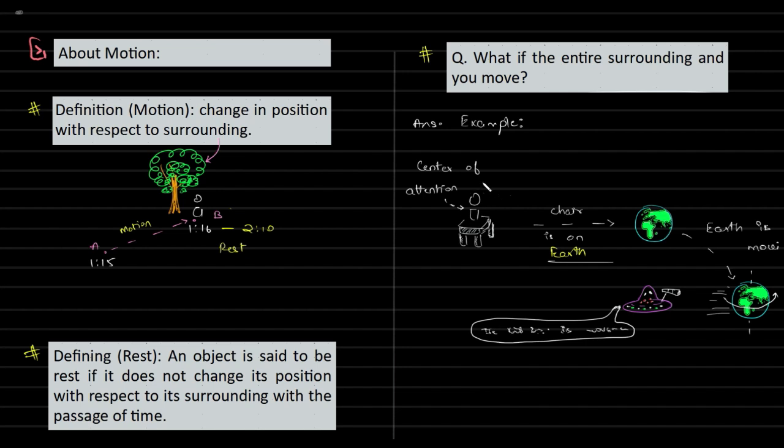So is the kid moving or at rest? What do you think? Discuss this particular thing. Question: a kid sitting on a chair at a table. The chair is on the earth, and the earth itself is moving. So there is an alien observing this kid. Is the kid in motion or at rest? That's a point that you need to discuss. I'll be telling the answer in time, but I thought I'd introduce this question now itself.